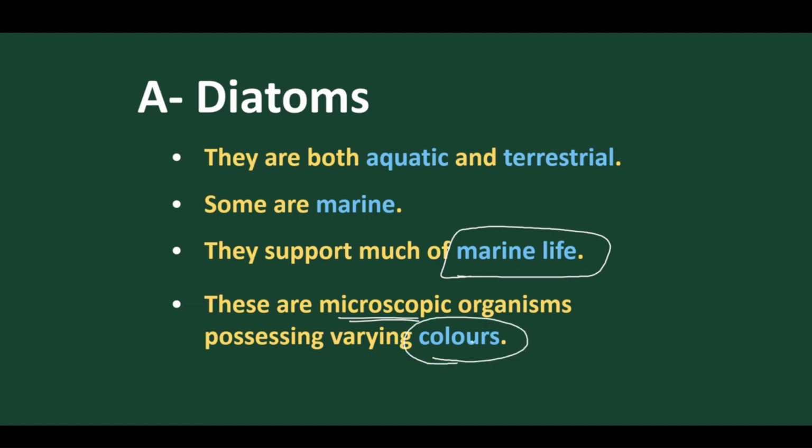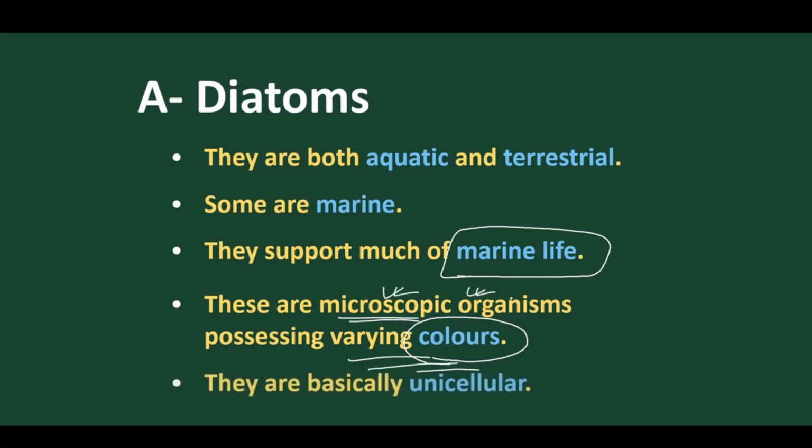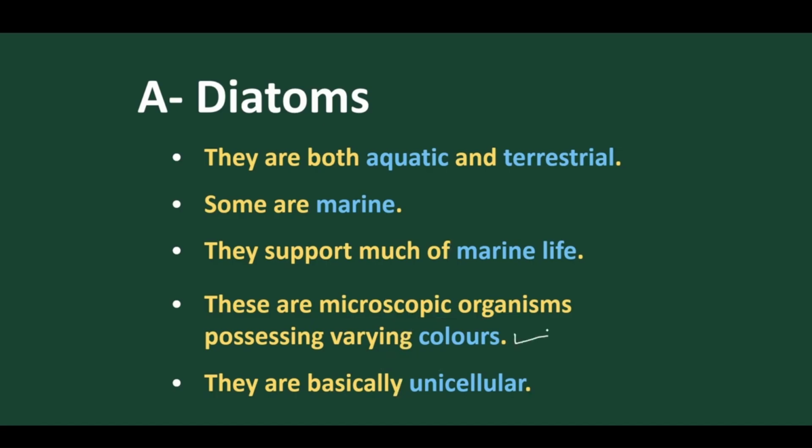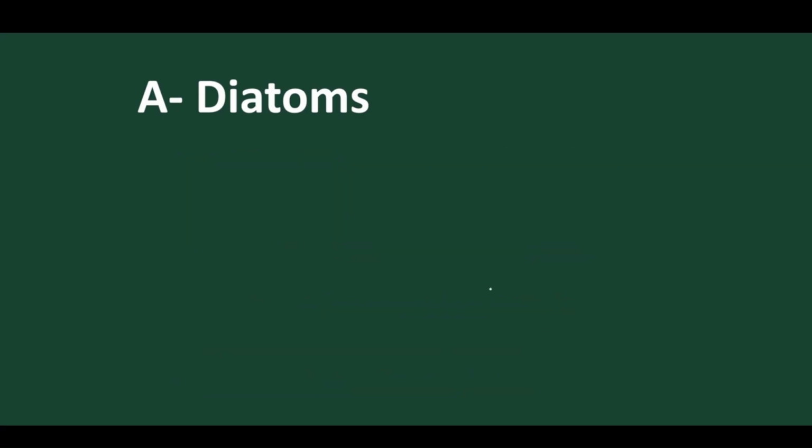Varying colors are present on it. Due to the presence of pigments, they have different colors, and they are microscopic organisms. They are very minute organisms, and mostly they are unicellular. What unicellular? Unicellular eukaryotes. They have many colors and they are very small, can be seen only under the microscope, very microscopic in nature.